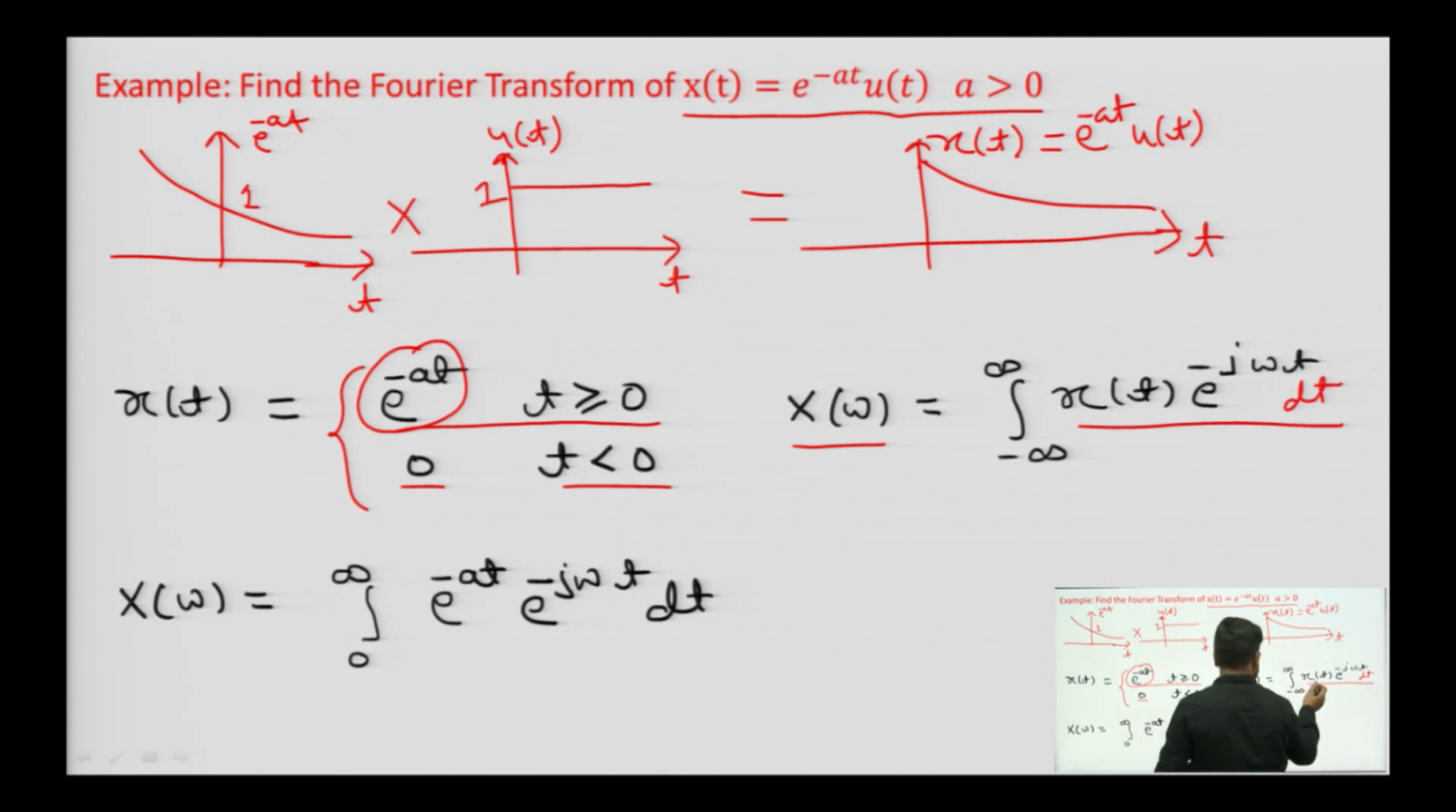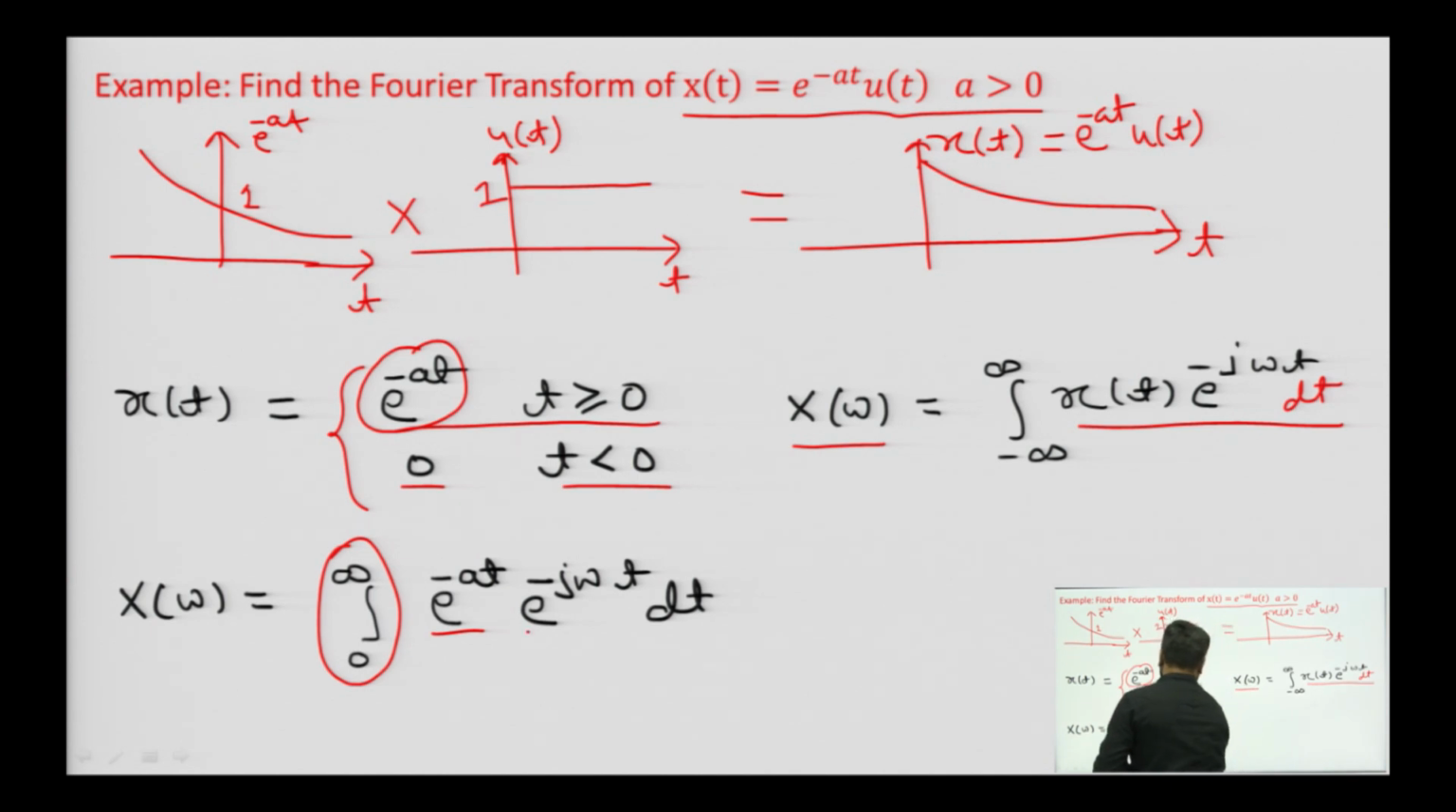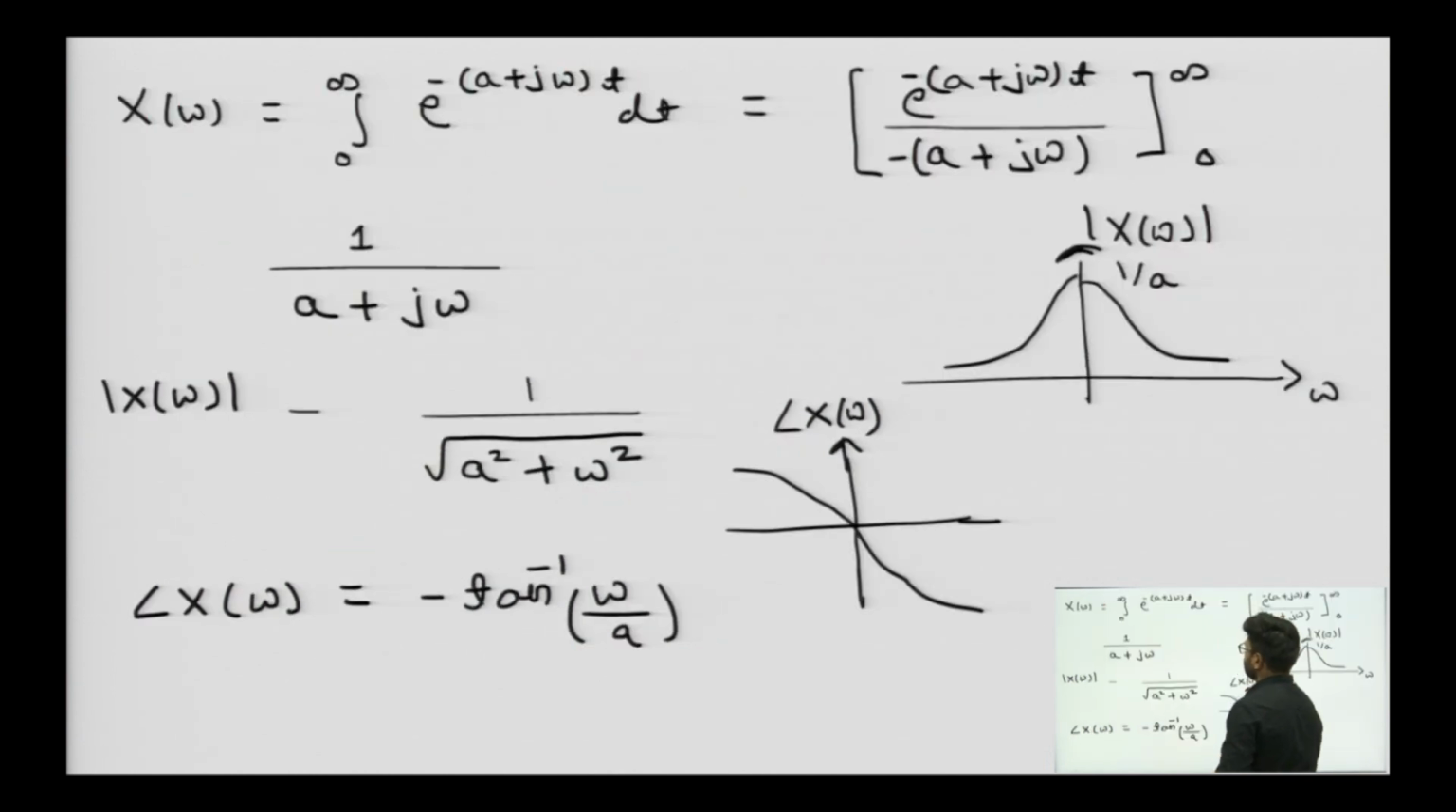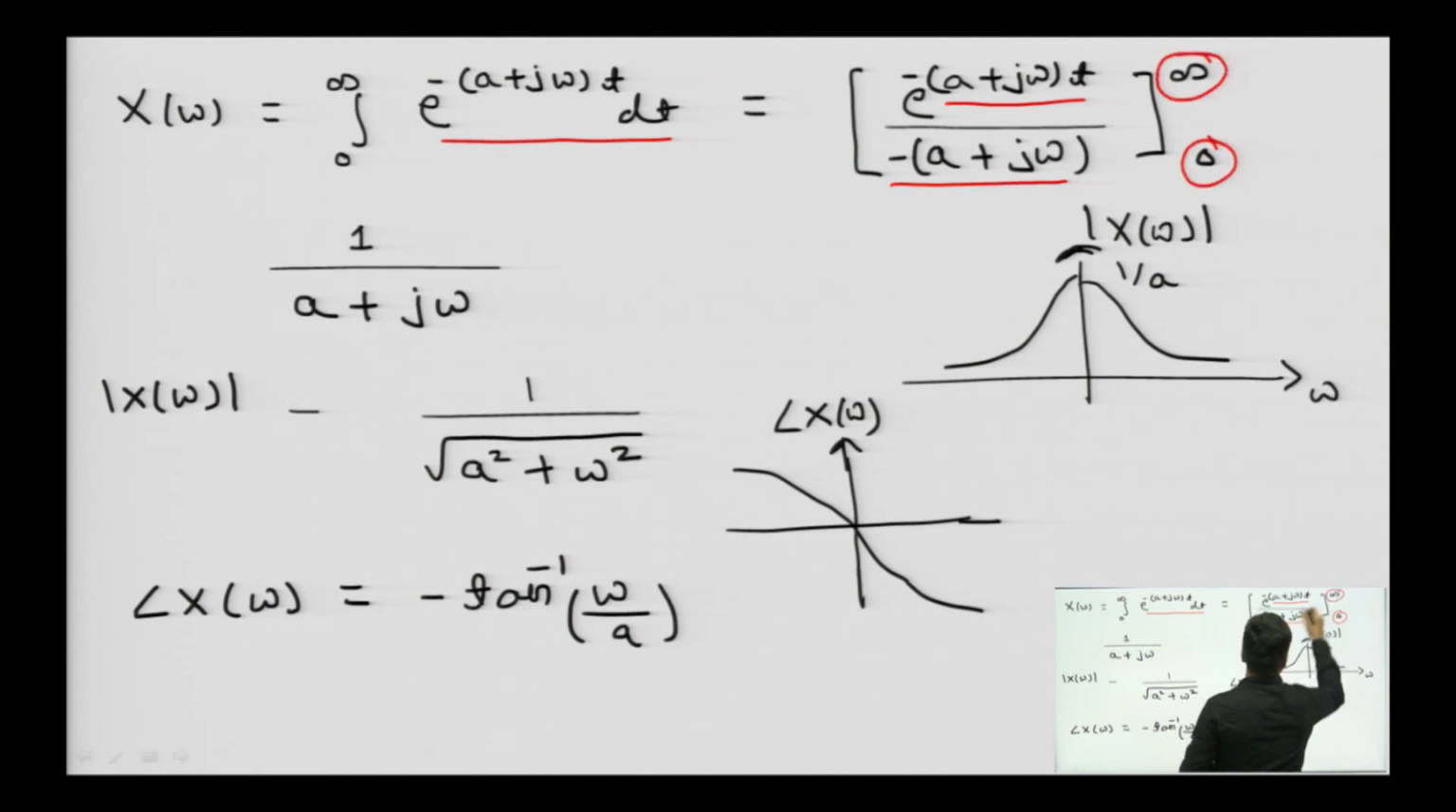So, because the signal x of t is defined for t greater than or equal to 0, the limit will be from 0 to infinity, e to the power minus a t, which is our function x of t, and e to the power minus j omega t dt. So, x of omega can be written as the integral of e to the power minus a plus j omega t dt. When we integrate it, we will get e to the power minus of a plus j omega t divided by minus of a plus j omega, where the limit is 0 to infinity.